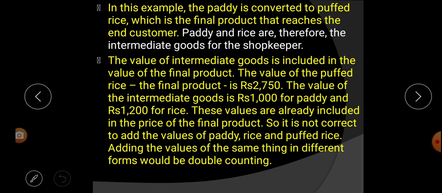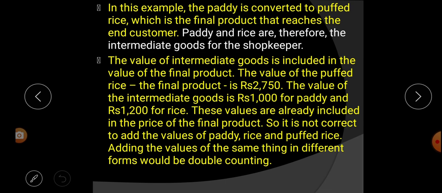Paddy and rice are the intermediate goods for the shopkeeper. Paddy and rice, these two are called what? Intermediate goods. That means what are intermediate goods? For making something we use different kinds of things, and the use of those different things is called intermediate goods. Here we made puffed rice. For making puffed rice, what goods are used? Paddy and rice. By using the paddy and rice only, we got puffed rice.